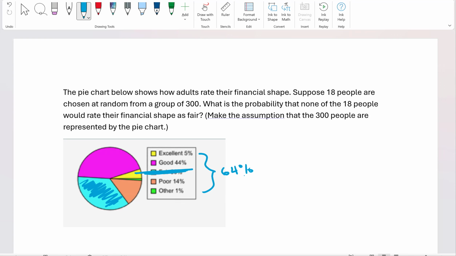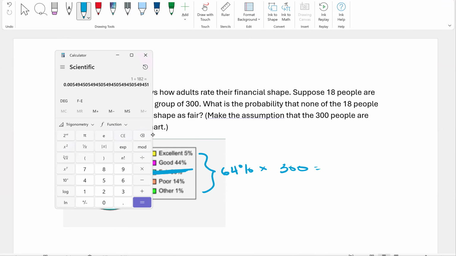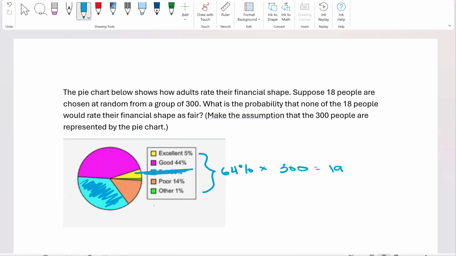So let's calculate what that is. What is 64% of 300? I'm just going to do 0.64 times 300 to get that calculation. 0.64 times 300, and I get 192. So there are 192 people in my survey here who did not rate their financial shape as fair, which is